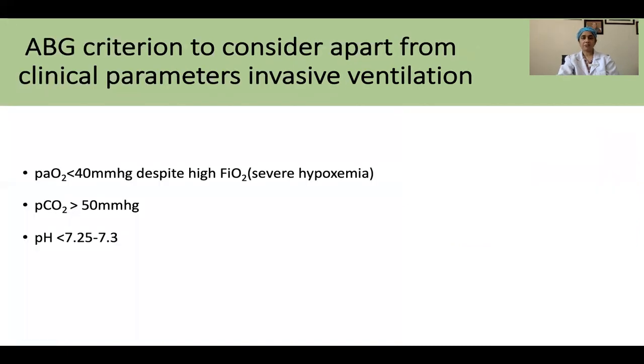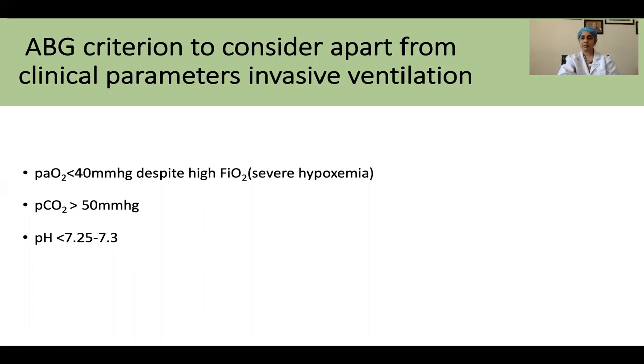Despite this, if the patient's PO2 keeps on falling to less than 40, the PCO2 keeps on increasing above 50, and the pH is now moving from moderate to severe acidosis, it is going less than 7.25, it's high time that we do start the patient on invasive ventilation and we intubate the patient.